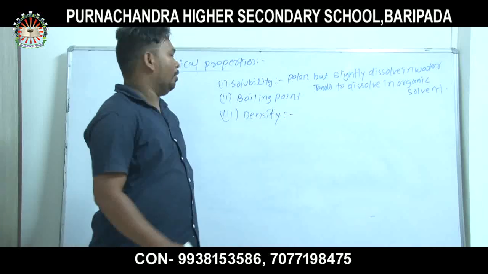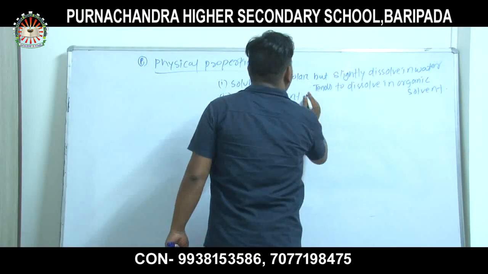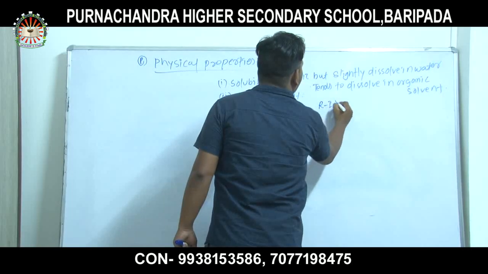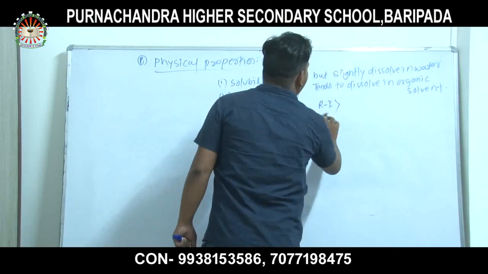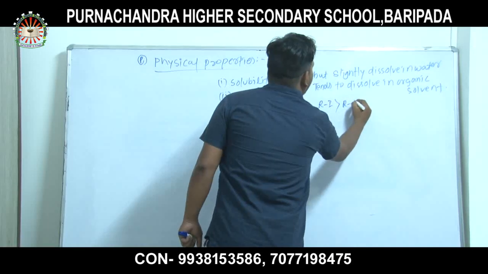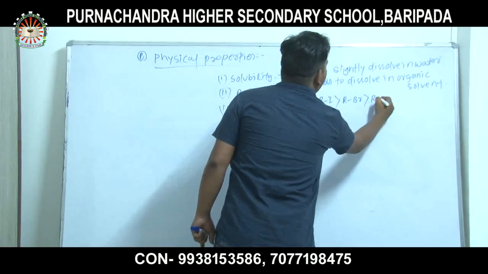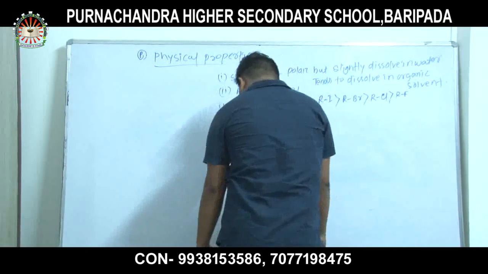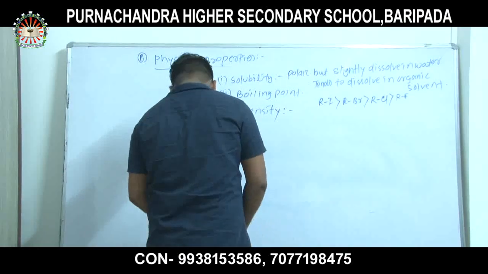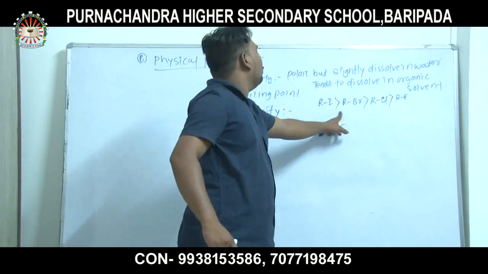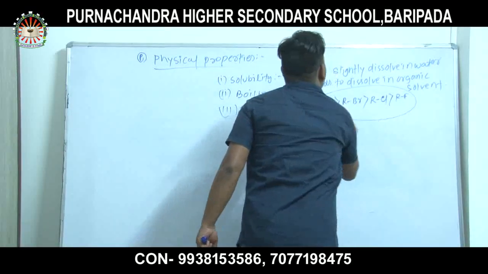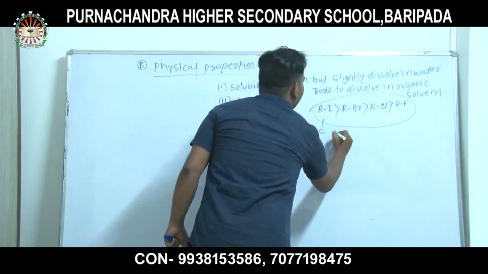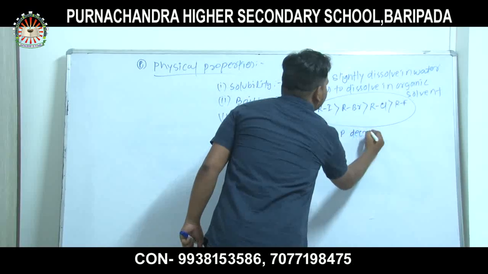Another is boiling point, the order of boiling point. Increasing order of boiling point, that is decreasing order, sorry: RI, RBr, RCl, RF. That is the order of boiling point. Boiling point decreases.